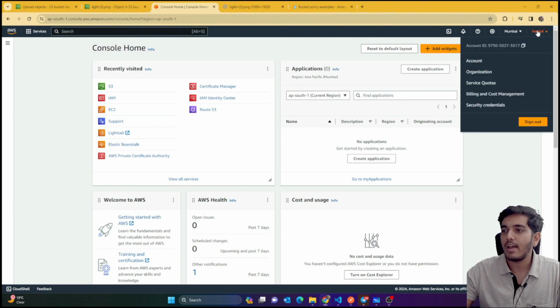Right now you can see I'm logged in as a root user. So what I'll do is, right now I'm logged in as a root user.